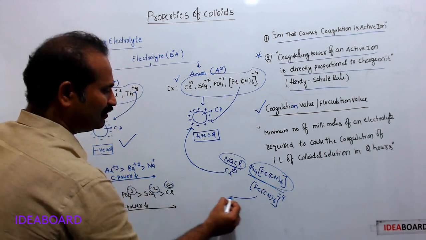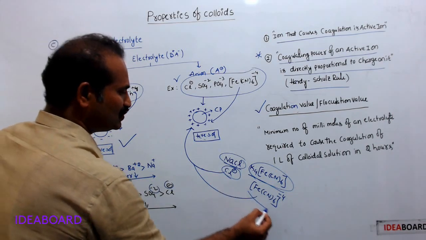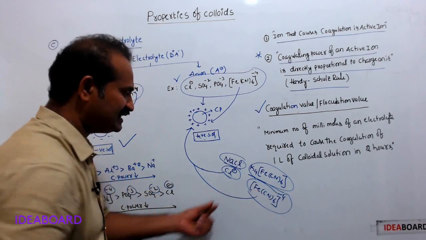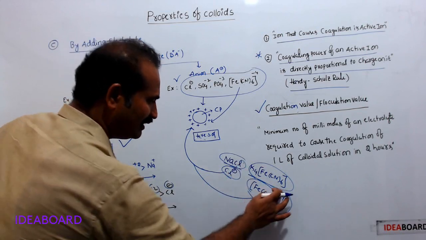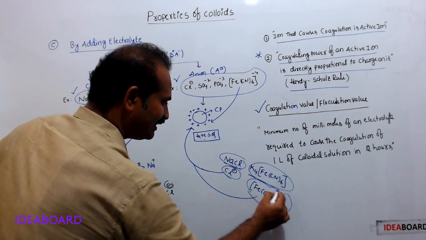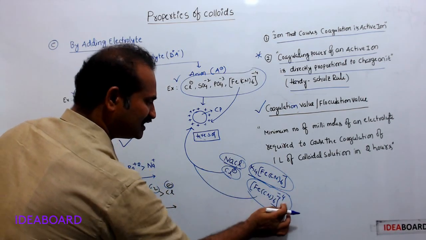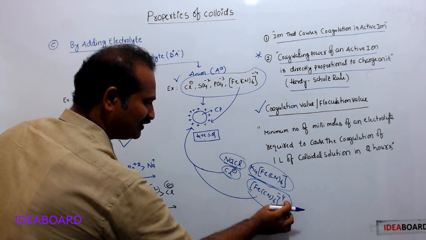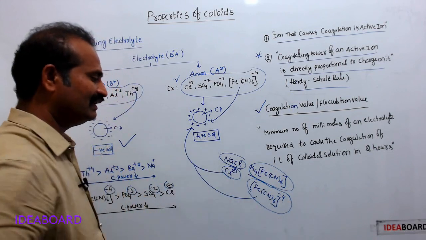So we know, among these two, which has more coagulating power? The more the charge on the ion, the more the coagulating power. Here there are 4 units of negative charge, here 1 unit. Here the negative charge quantity is more.